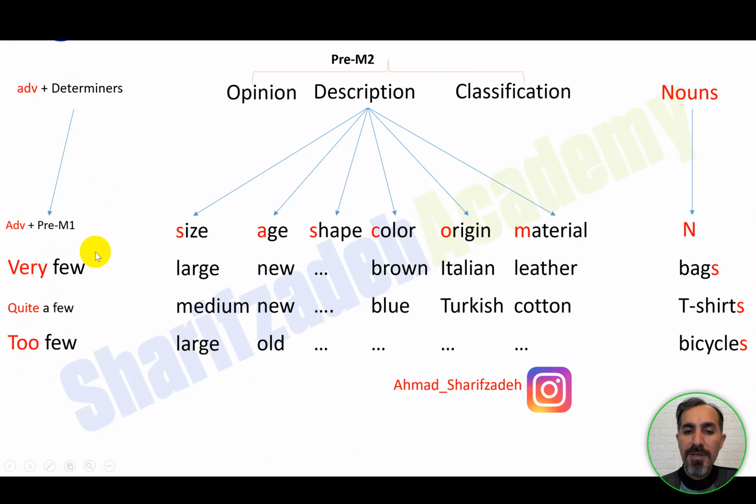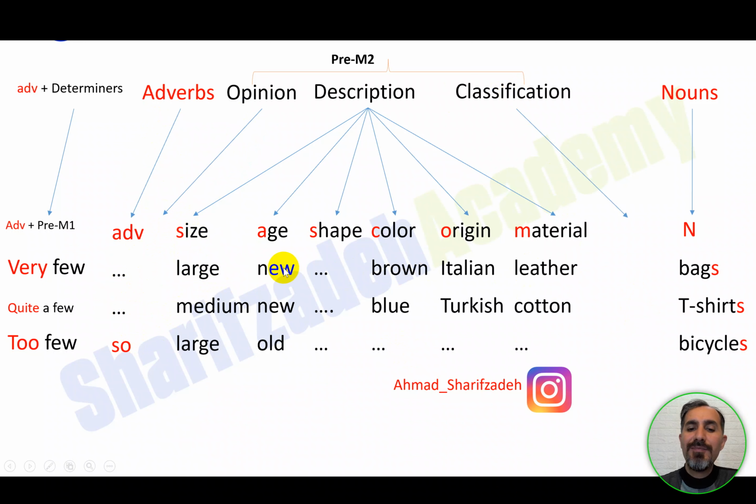That depends on whether we have a plural noun here or a singular noun or an uncountable noun. And before these adjectives, we can have adverbs here, and you can have opinion adjectives and classification adjectives right between the words as you see here.